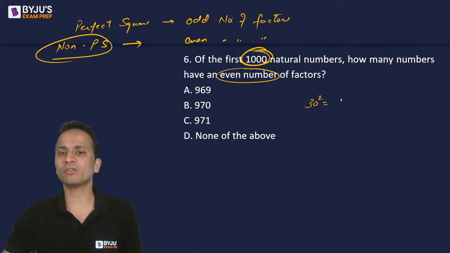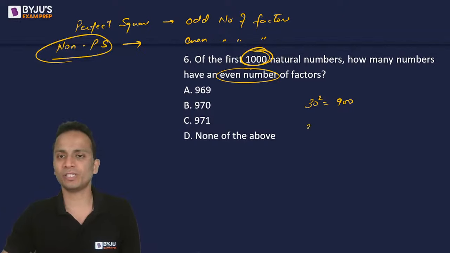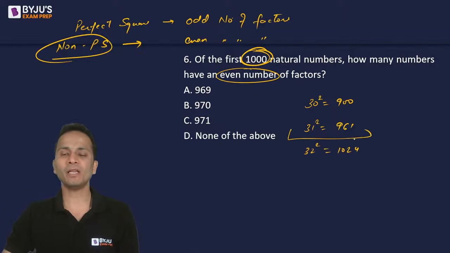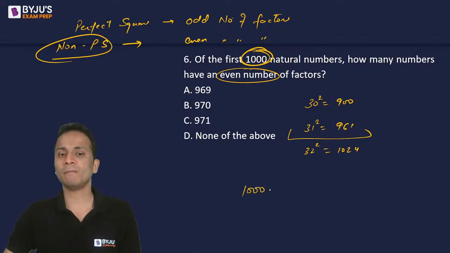What is the square of 30? 900. So till 900 there are 30 perfect squares. 31 square is 961. 32 square is 1024. So I can say that up till 1000 there are 31 perfect squares. So 1000 minus 31, that is 969, will be the number of non-perfect squares.